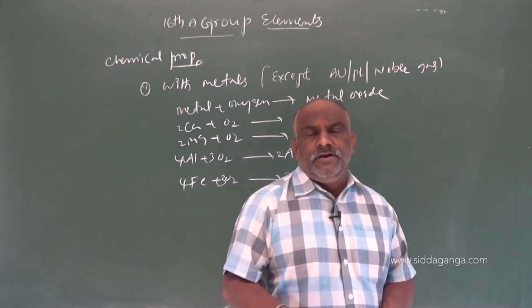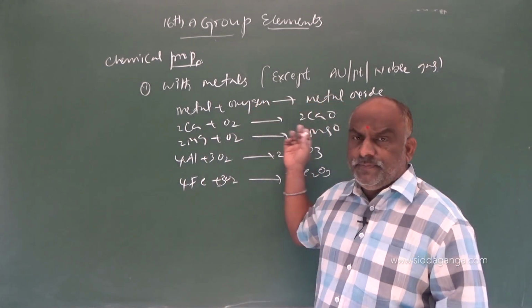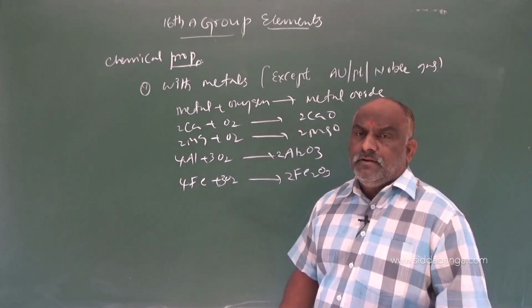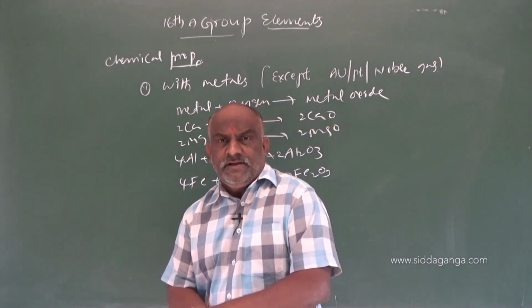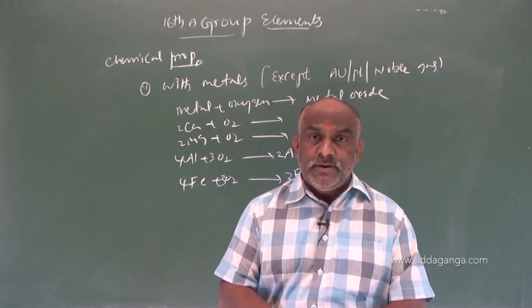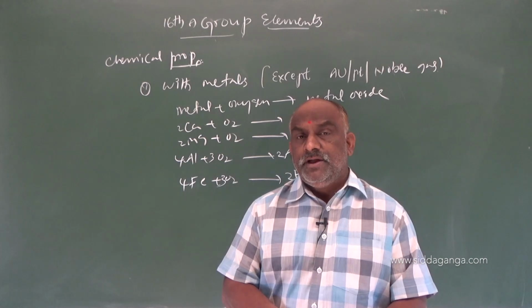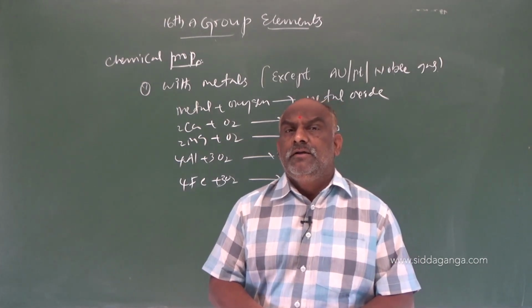Ferric oxide is called rust. Aluminum oxide, magnesium oxide, calcium oxide are all metal oxides. Transition metal oxides are also there, alkali metal oxides, alkaline earth metal oxides, cesium oxide, rubidium oxide, strontium oxide, barium peroxide.